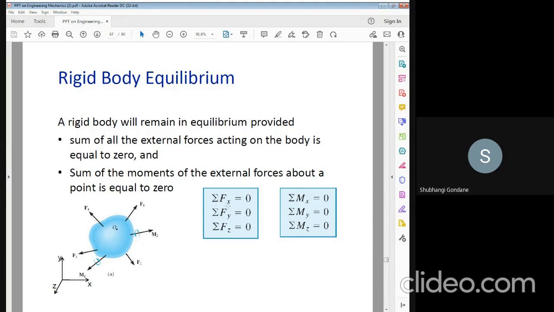That is the summation of the forces. All the forces in the horizontal direction, summation Fx, is equal to 0. All the forces in the vertical direction, summation Fy, is equal to 0. After that, we come to the moments. Summation of moments in the x direction is equal to 0, in the y direction is equal to 0, and in the z direction it is also 0.